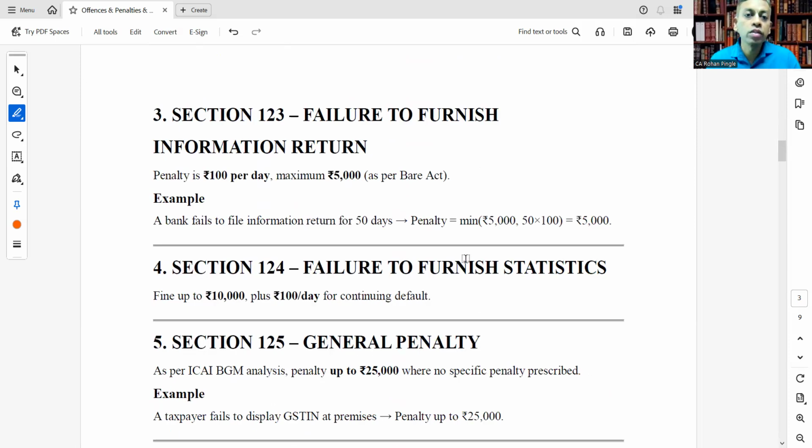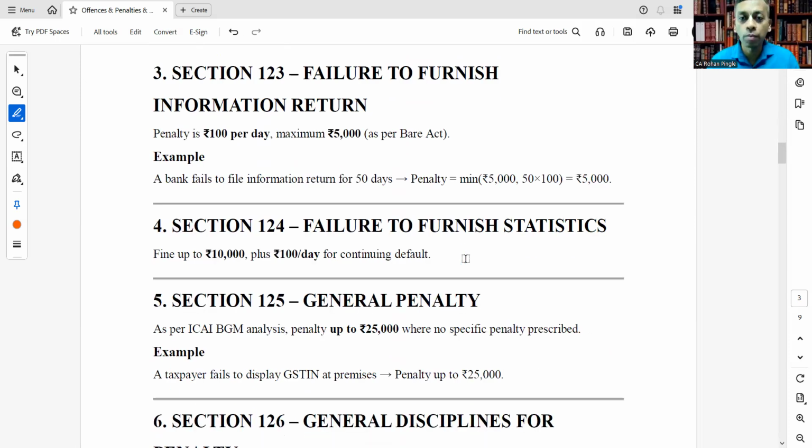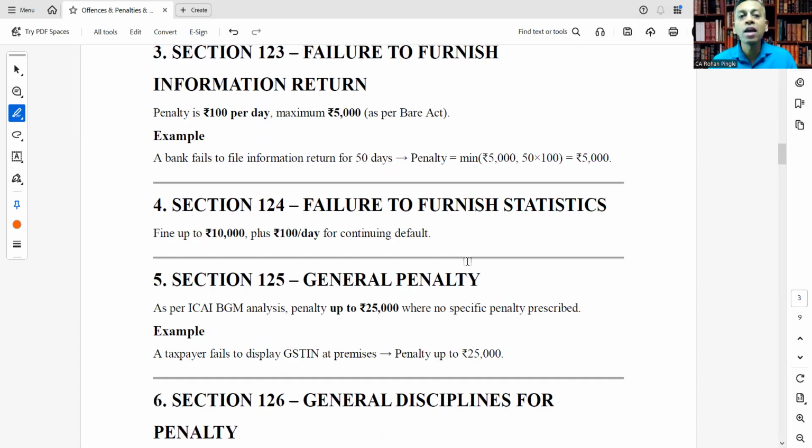Next, section 123, failure to furnish information return. The penalty in that case is rupees 100 per day and maximum is 5,000 as per the Act. For example, a bank fails to file information return for 50 days, then penalty will be calculated as 50 into 100 per day, which comes to rupees 5,000.